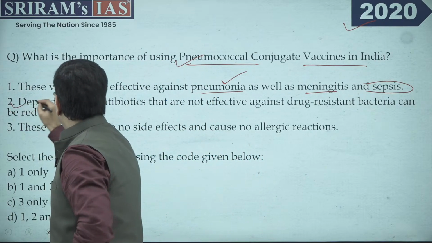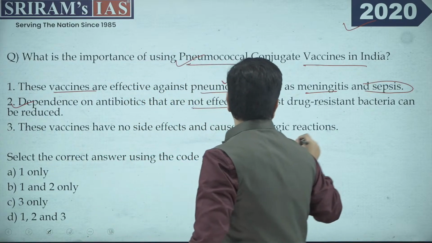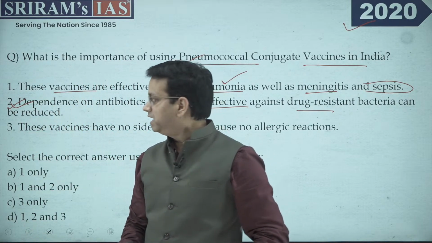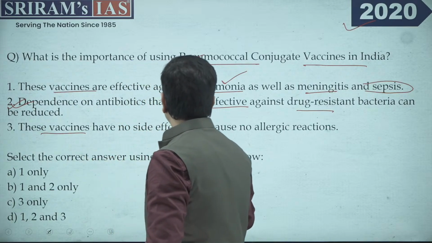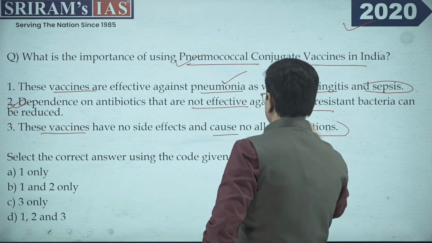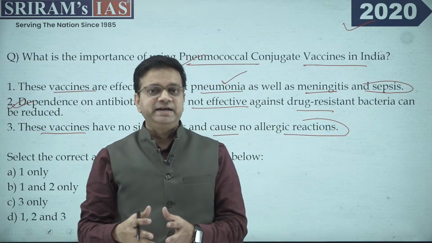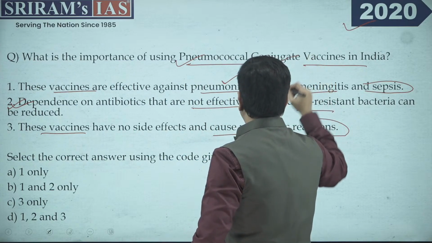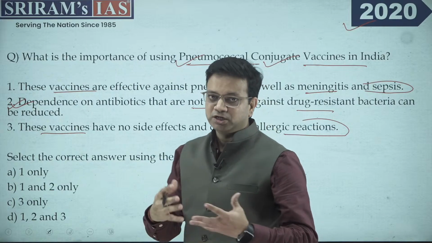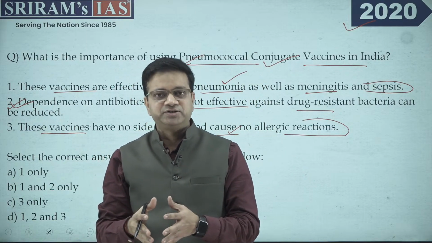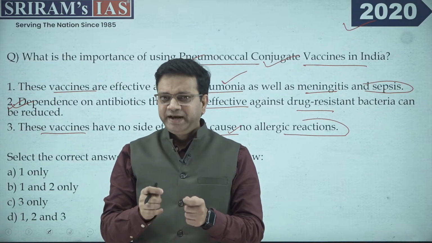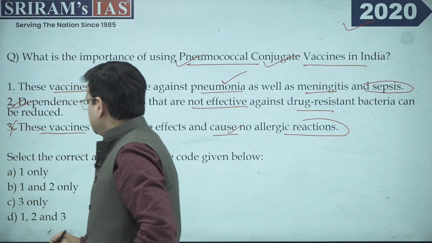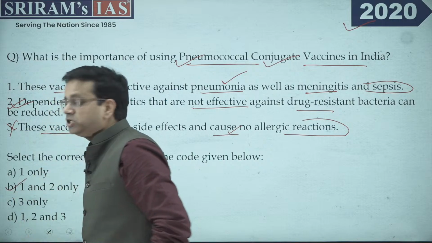The second is that the dependence on antibiotics that are not effective against drug resistant bacteria can be reduced. This is again very true. The third, this vaccine has no side effect and causes no allergic reaction, which is not true. Any vaccine, specifically a conjugate vaccine, has certain repercussions in the body. It can have allergic reactions. There are other body functions that might have certain complications. So this is not true. The correct option here is 1 and 2, which is option B.